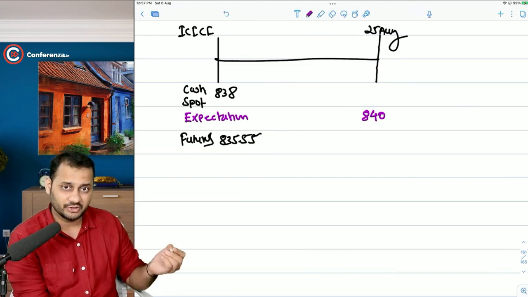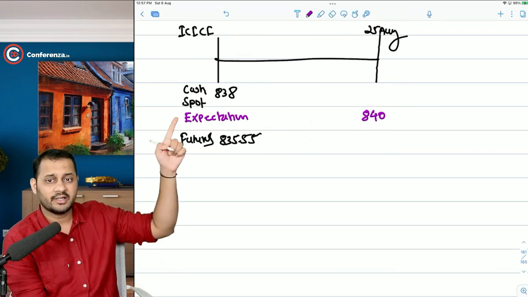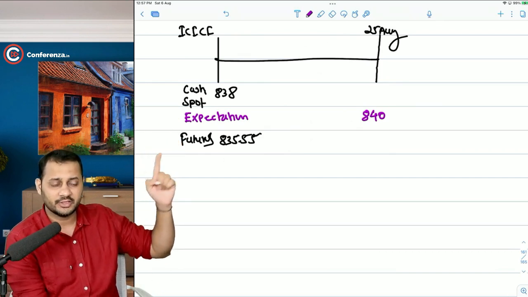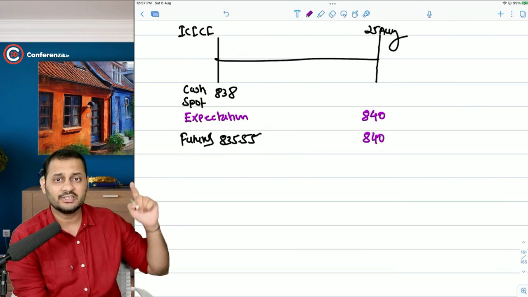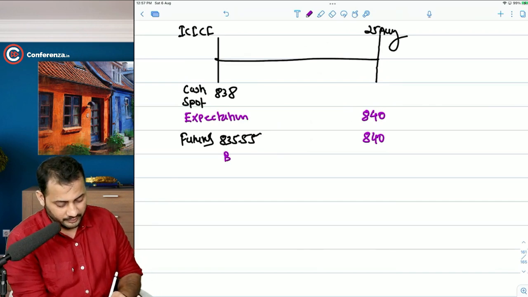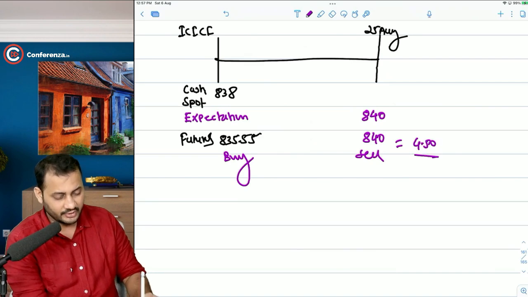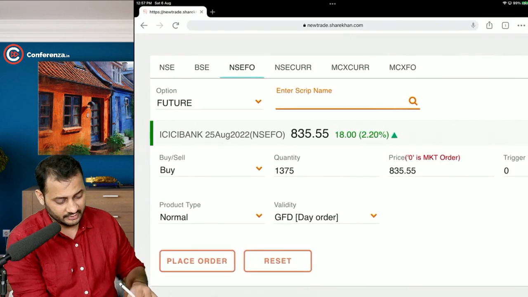What happens at the maturity? As the maturity gets closer, the spot market price of the share and the futures price of the share get closer. So on the expiry, the price of the share in both the markets will be the same. You have purchased at this price, you will be selling at this price, there will be a profit of 4.5 rupees on every share. Now understand the difference.